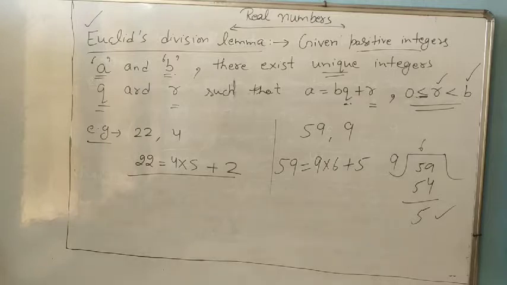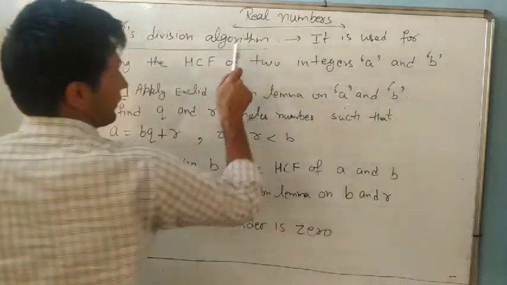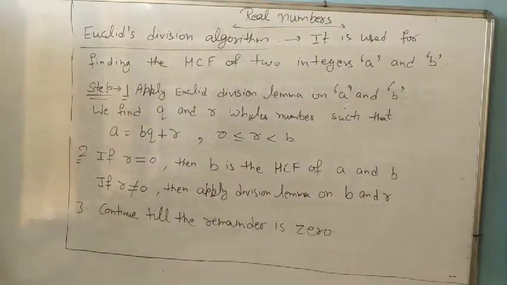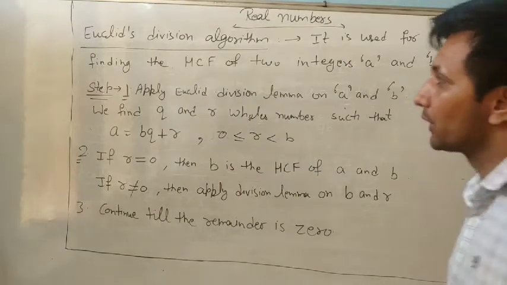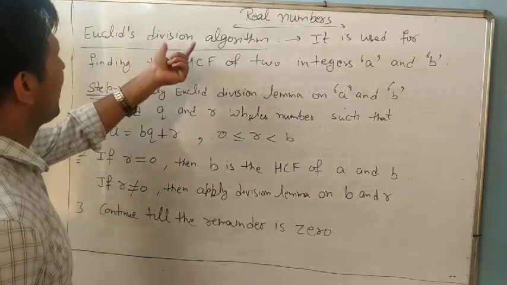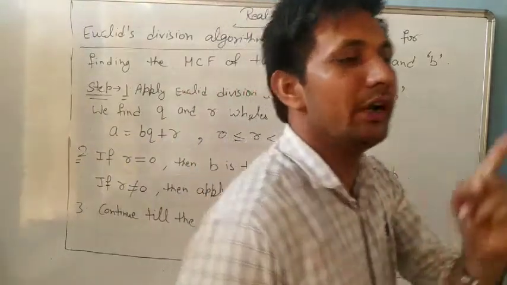Now look at the next one, Euclid division algorithm. Remember always, Euclid division lemma and Euclid division algorithm are different. But if you want to use Euclid division algorithm, we should know what Euclid division lemma is.